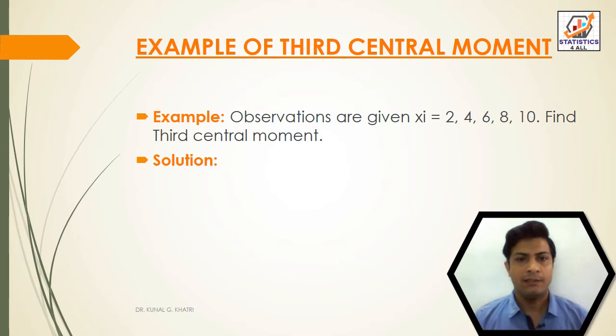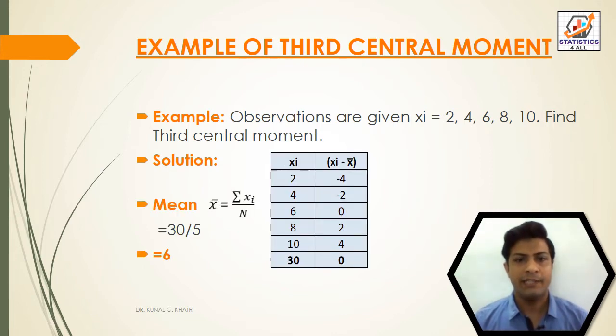For example, for ungrouped data, observations are given: xi is equal to 2, 4, 6, 8, 10. Find the third central moment. Here we will write in table form xi, that is 2, 4, 6, 8, 10. Now doing the total, that is equal to 30. After finding the total, we will find x bar. The x bar formula is sigma xi divided by n. Here sigma xi is equal to 30 and the number of observations is 5. So 30 divided by 5 is equal to 6.